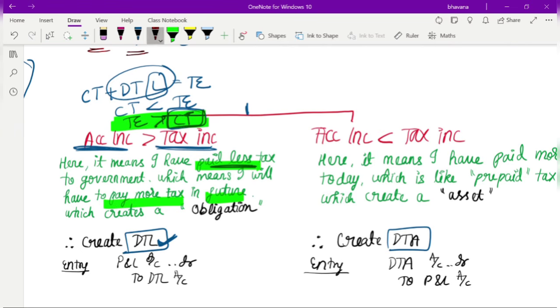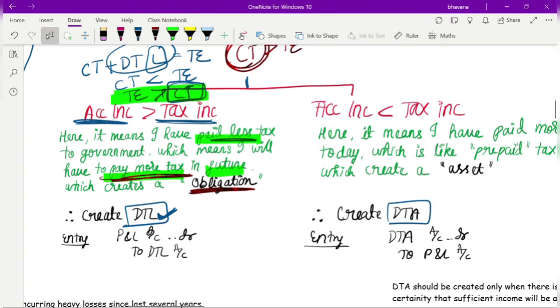So someday your current tax is going to be higher than your tax expense. When your current tax is greater than your tax expense in the future, that means you'll have to pay more tax, right? Today you are paying less tax, but when it gets reversed, you will have to pay more tax in the future. That means in the future, it's an obligation that you have to fulfill, due to which you create it as a deferred tax liability. So now I hope you understand.